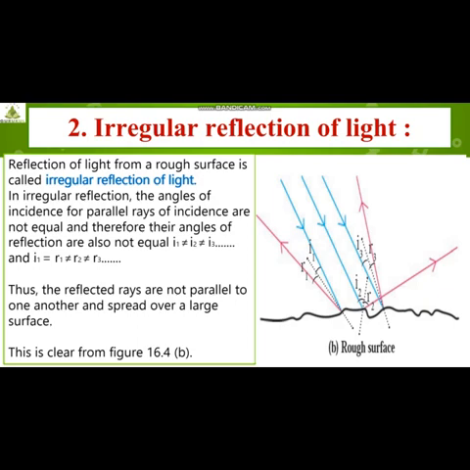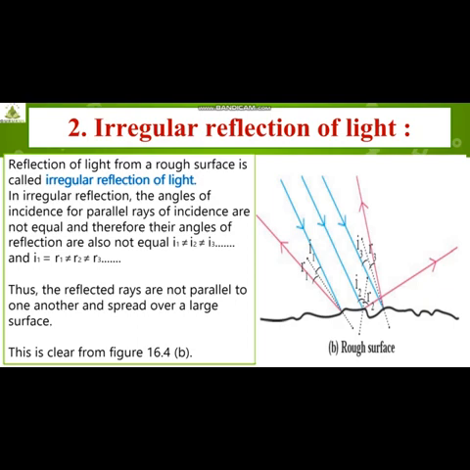Understood? So, I1 is not equal to I2 is not equal to I3. So, R1 is not equal to R2 is not equal to R3. Understood? Thus, the reflected rays are not parallel to one another and spread over a large surface. This is clear from figure 16.4. So the reflected rays are not parallel to one another and they spread over a large surface. If you see I2 and R2, they are making larger angles.